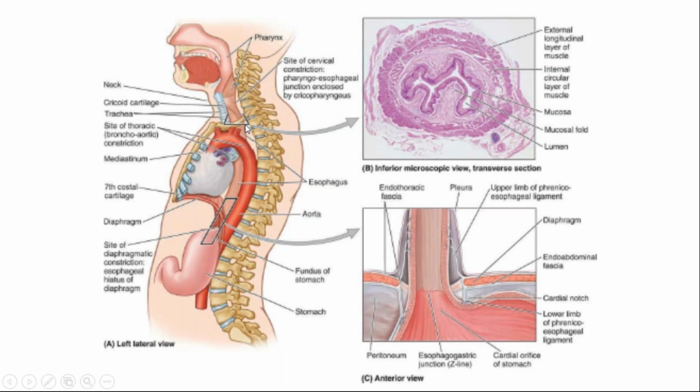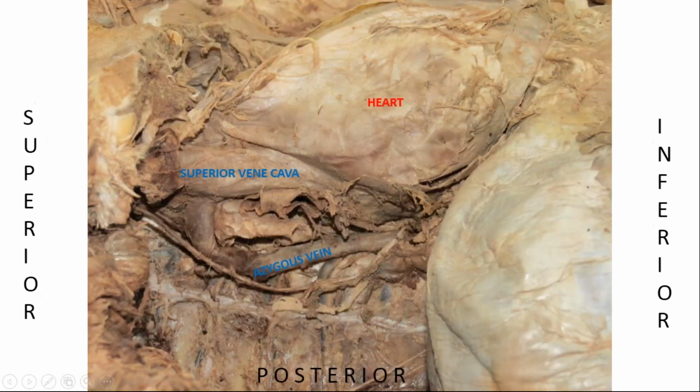So while in the superior mediastinum, it is there in the arch of aorta, and it will be towards the little to the right of the arch of aorta, as you can see in this picture also.